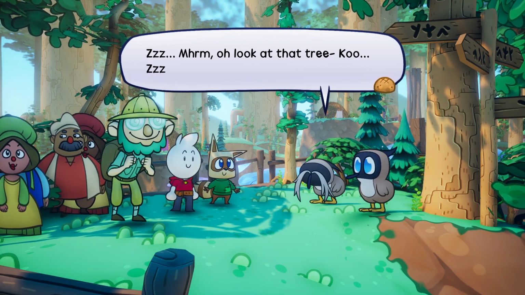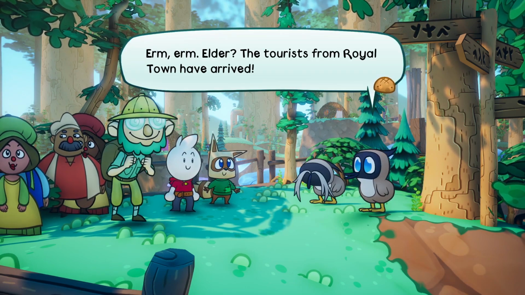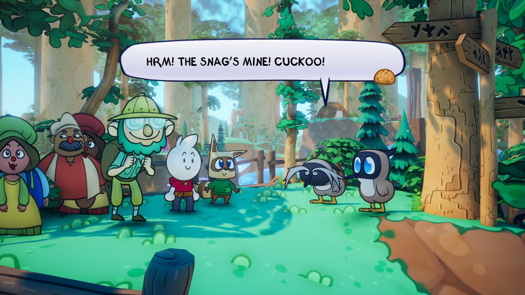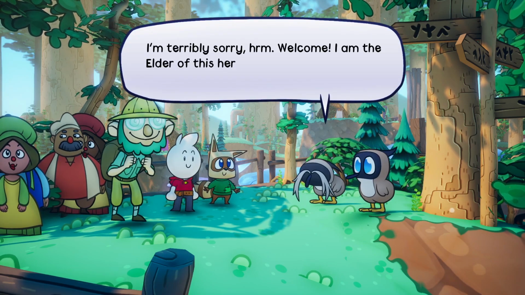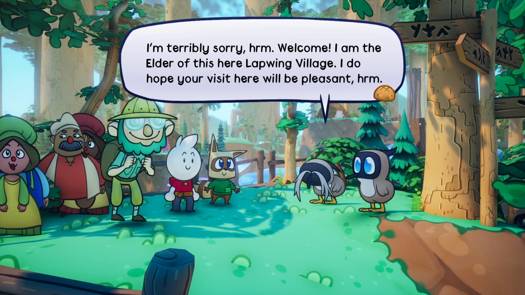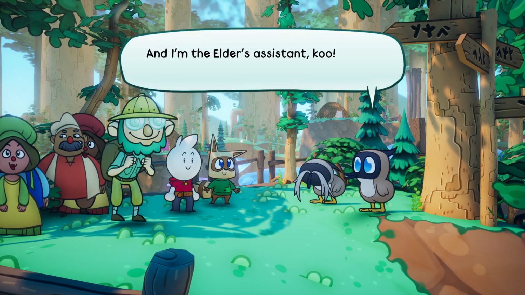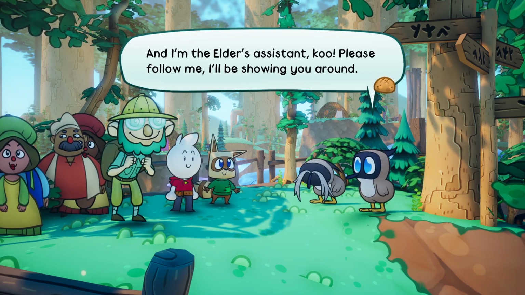Oh, look at that tree. Oh. Elder? The tourists from Royal Town have arrived. The snack's mine. Oh my. I'm terribly sorry. Welcome. I am the elder of this here Lapwing village. I do hope your visit here will be pleasant, and I'm the elder's assistant. Cool. Please follow me. I'll be showing you around.